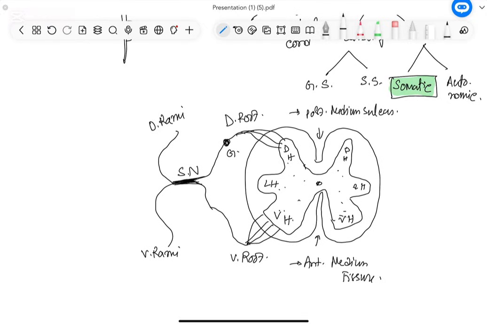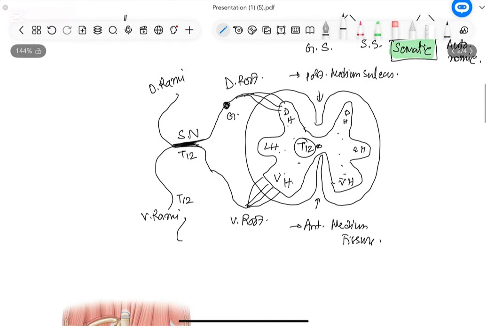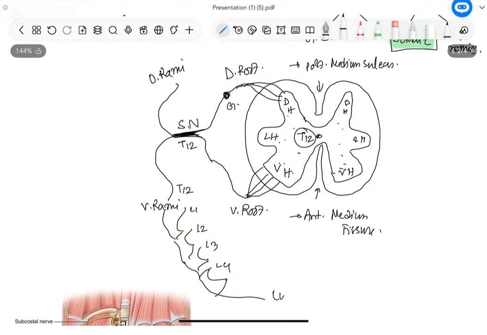For some moment think about this drawing that I have done, and the transverse section of the spinal cord that we had taken is at the level of thoracic 12. So the spinal nerve will be thoracic 12, and this ventral rami is also thoracic 12. After thoracic 12 there will be lumbar 1, then lumbar 2, then lumbar 3, and then lumbar 4. They all unite and they form this plexus.